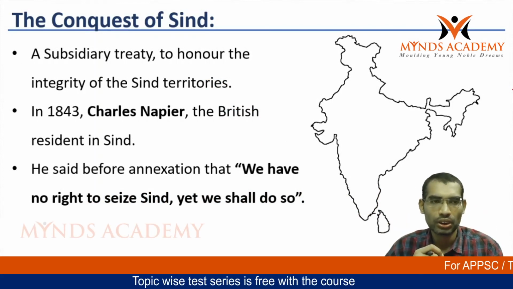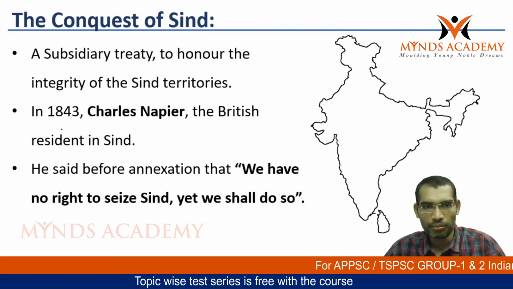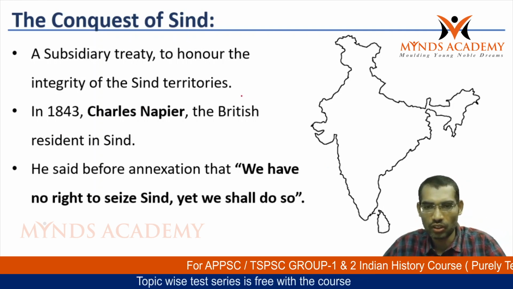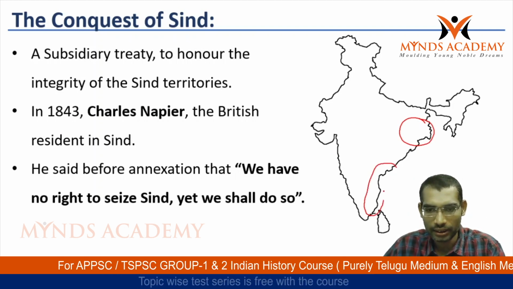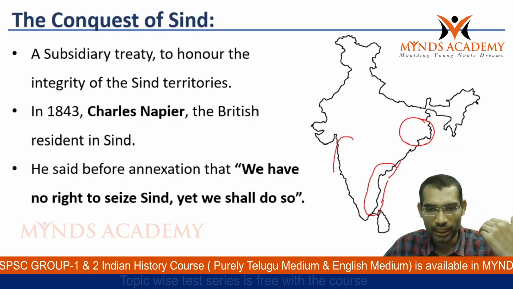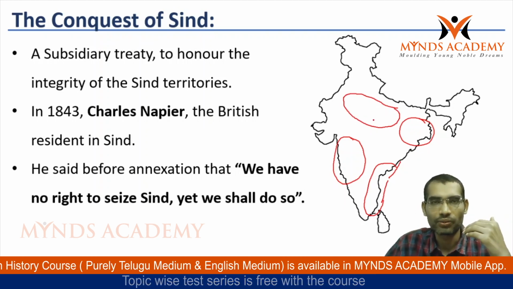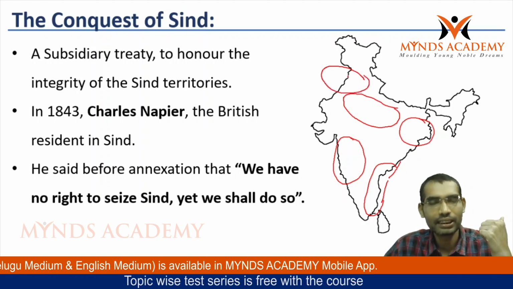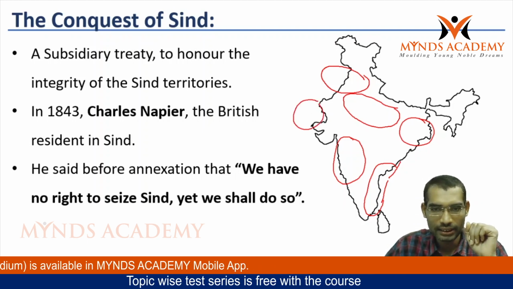In this session, we will see about the conquest of Sindh and Punjab. Before the conquest of Punjab and Sindh, the British had already conquered the Bengal region. Carnatic and Hyderabad were their dependent states, and the Marathas were also conquered. Now in the northern side also, many territories were under their control. The major important independent kingdoms they had left were the Punjab and Sindh regions.